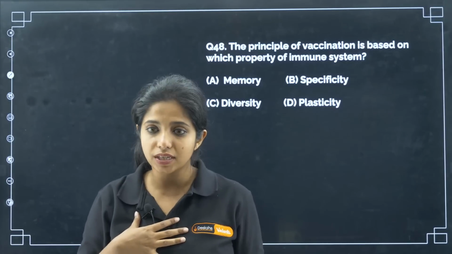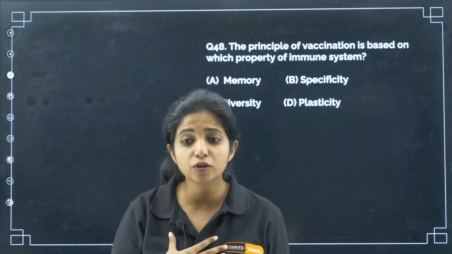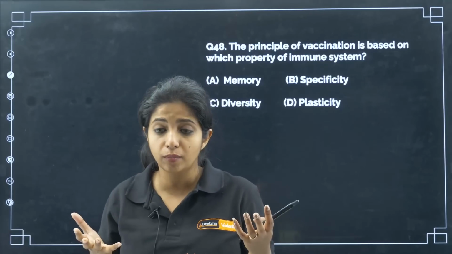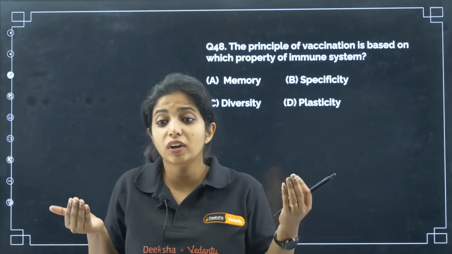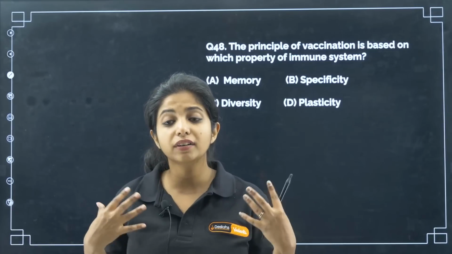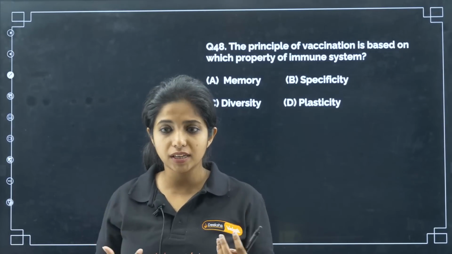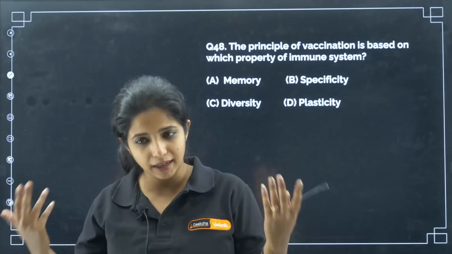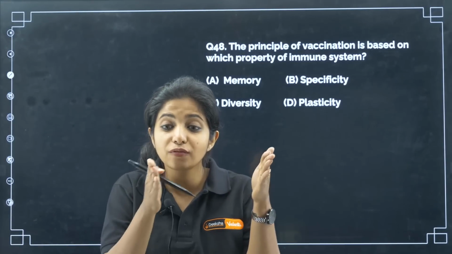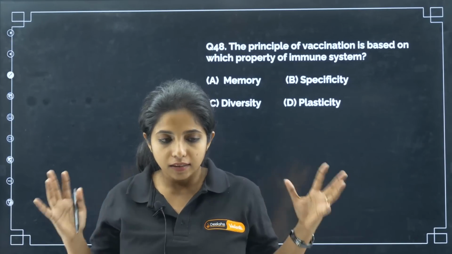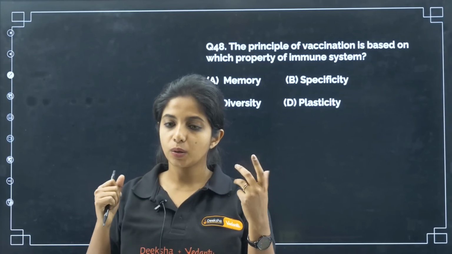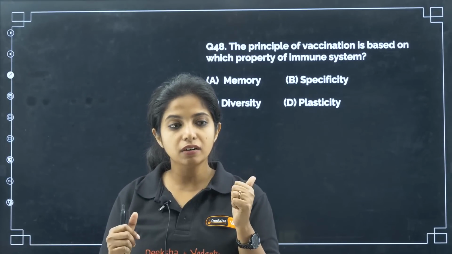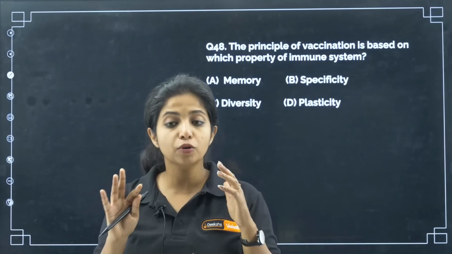Our body's first reaction is called the primary response. The primary response is going to be weak. The thing that is coming in is very new for our body, and our body might take some time to produce antibodies, and during this duration we might also die. So instead of waiting, the scientists thought, why not give a demo to our body?